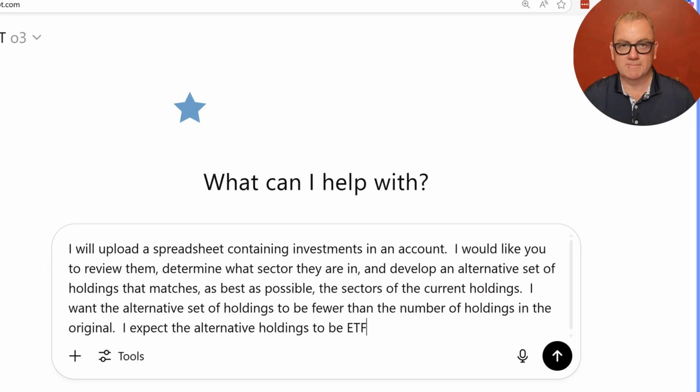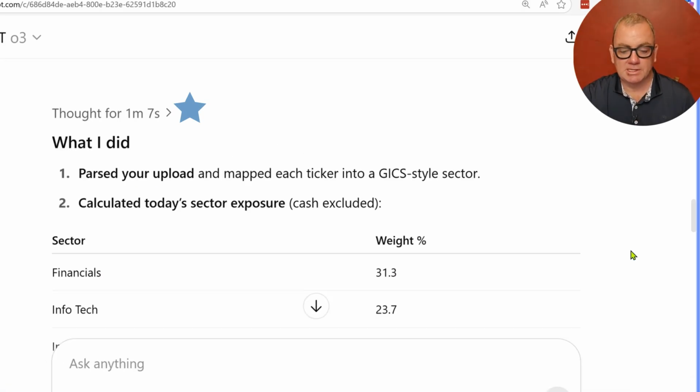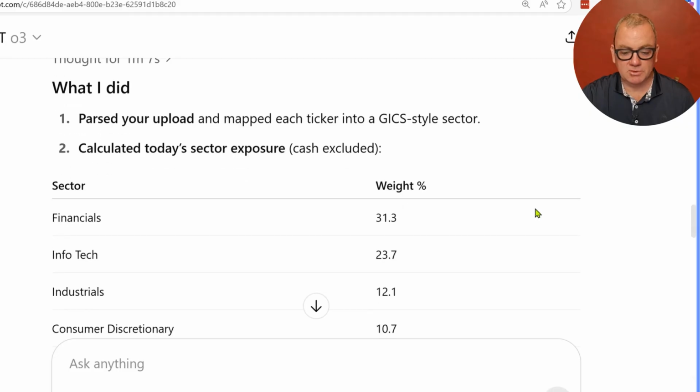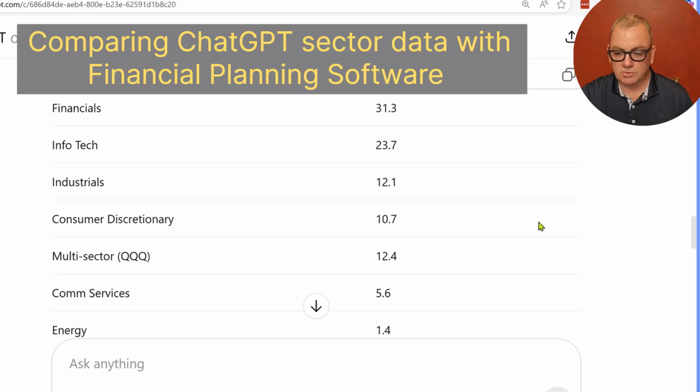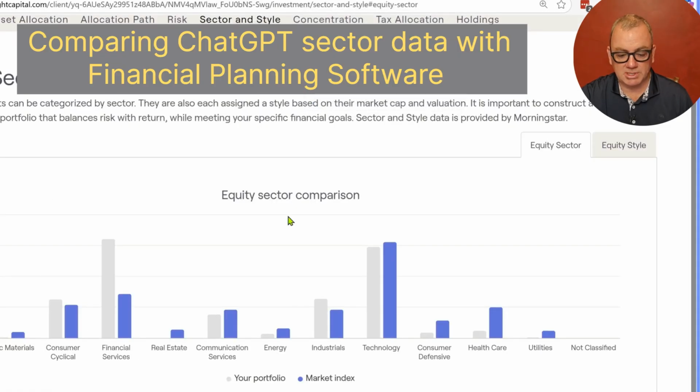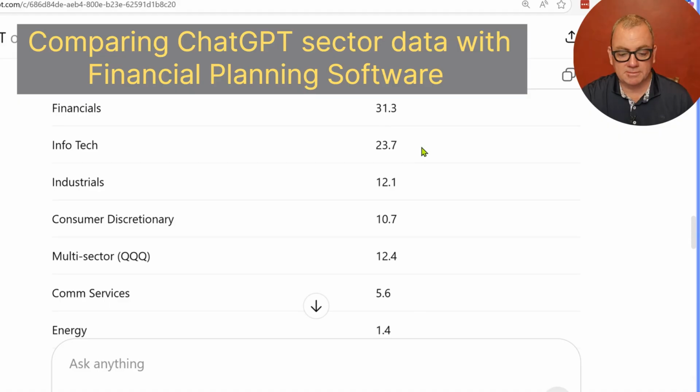Okay, it took 1 minute and 7 seconds. It has determined the different sectors from the holdings. Financials, 31%, IT, 23%. If we switch back to our little sector chart, does it look like financials would be a third of its portfolio? Yeah, look at that, 32%. According to this other software, ChatGPT says 31.3, pretty close.